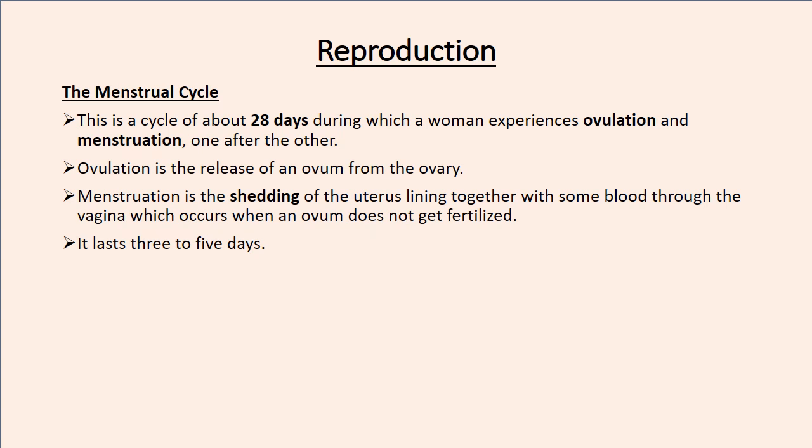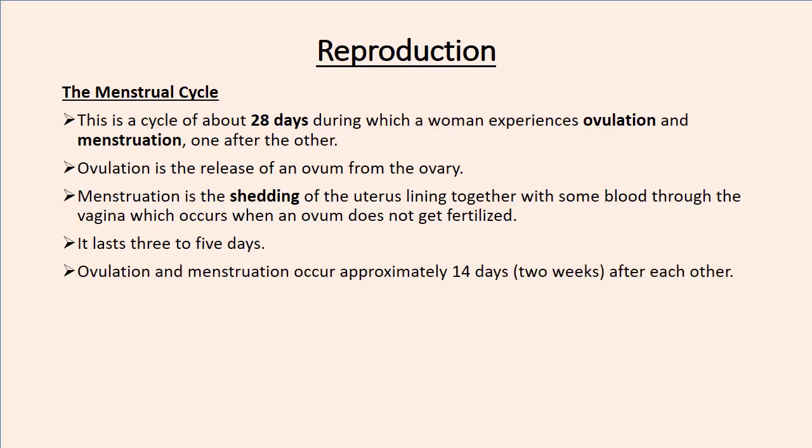So menstruation, or the shedding off of the uterus lining together with some blood, lasts about 3 to 5 days. Ovulation and menstruation occur approximately 14 days after each other. So when ovulation has occurred, 14 days pass, and menstruation is going to start. Menstruation will last for 3 to 5 days. When it has finished, after 14 days, ovulation again is going to start.